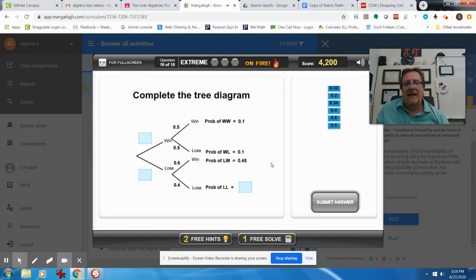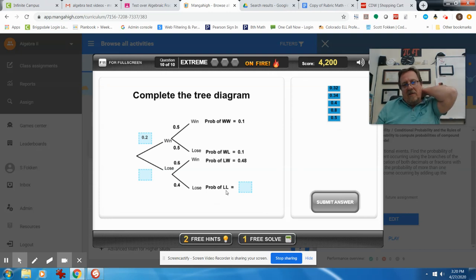Complete the tree diagram. All right. The probability of a win-win has got to be 0.1. So I guess I have to take 0.1 and divide by 0.5, because 0.5 times whatever this was would have given us 0.1. So if I go in reverse and divide, if I take 0.1 and divide by 5, I get 0.2. So that's got to go there.